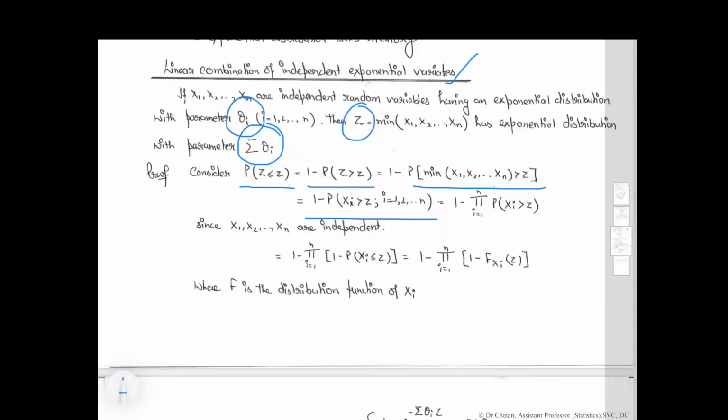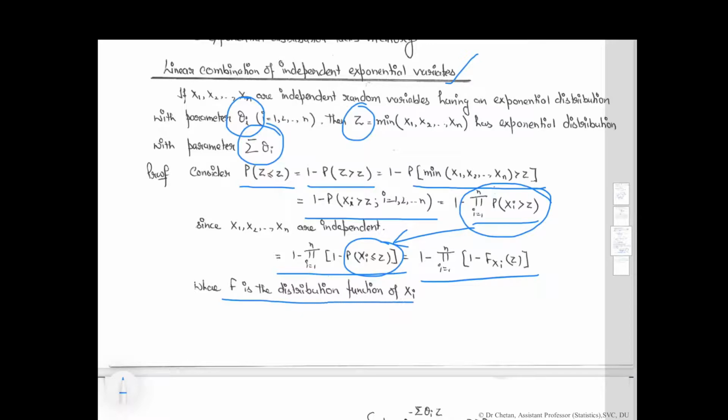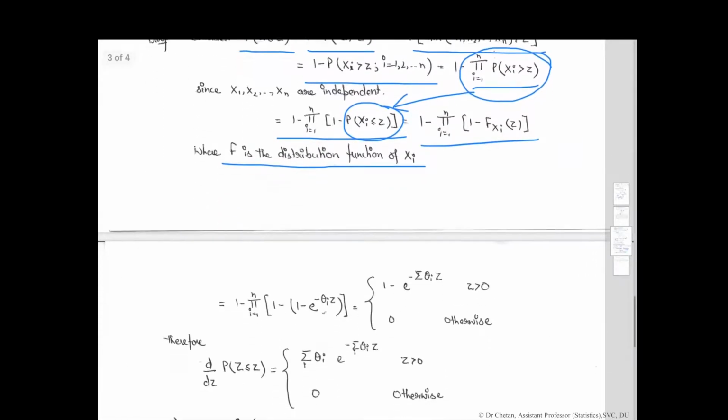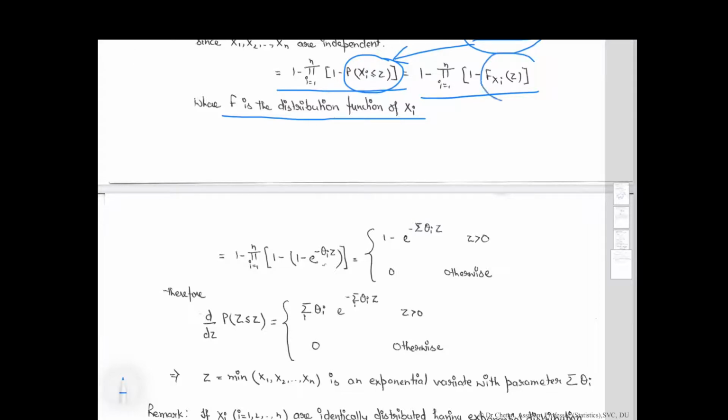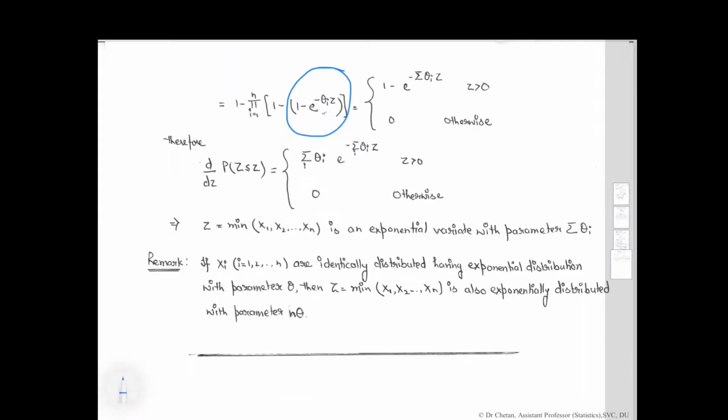Since these X1, X2, X3 up to Xn are independent, the probability of Xi greater than z for i equal to 1, 2, 3 up to n is given by this quantity, which is equal to this quantity. Here we just write this quantity like this, which is equal to this quantity. Here F is the distribution function of Xi, and the distribution function of Xi is given by this quantity in the case of the exponential distribution, which is equal to this quantity for z greater than 0, otherwise 0.